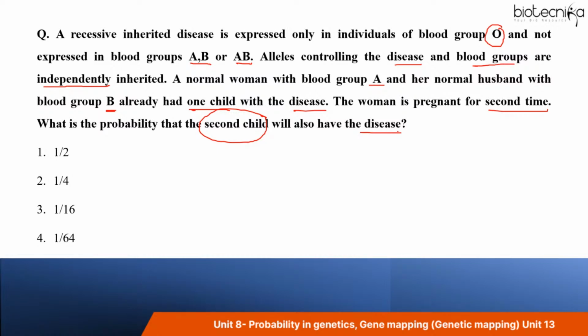Hemlata, when to use this formula? See Hemlata, in the previous question which I told you, we were looking for colorless. Out of 64, how many will be colorless? You need to have all three dominant alleles for the black color to be there. So whenever any alternative phenotype is asked, in that case, you can use this formula.